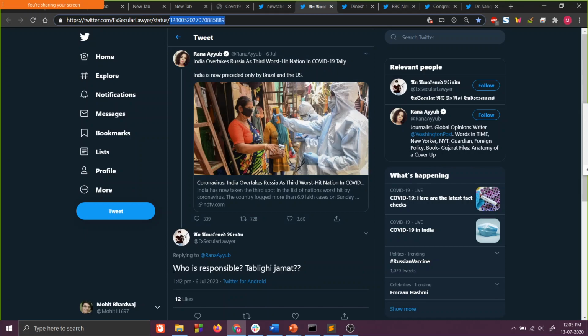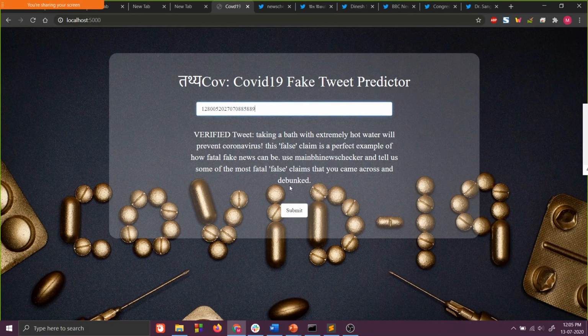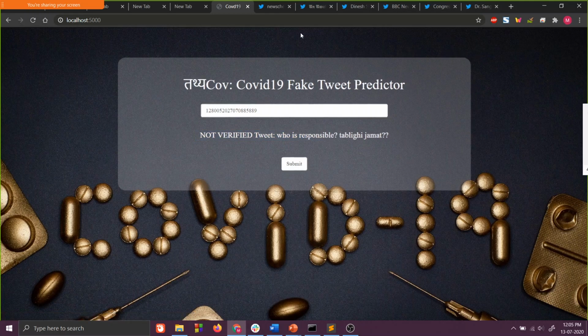But this is a reply saying, who is responsible for all this? Tablighi Jamaat. Now this is not at all a verified claim. So let's see how our model behaves. As we can see, our model also predicts that this is not a verified tweet.